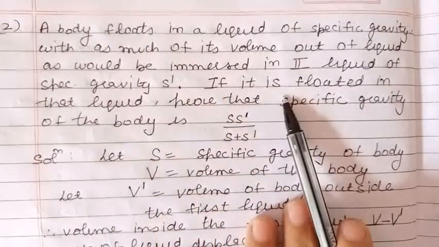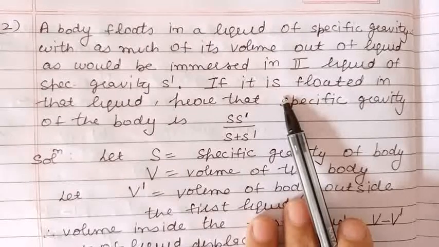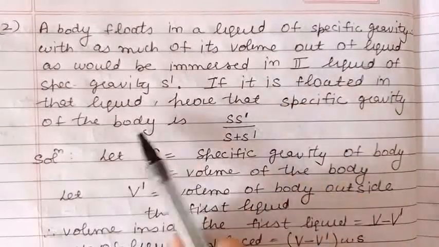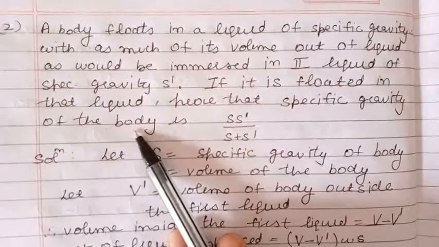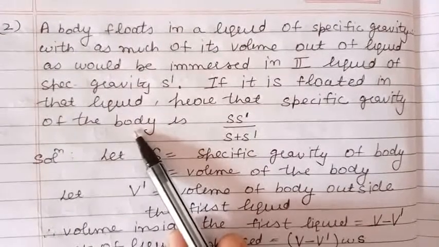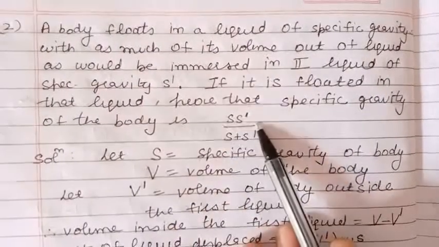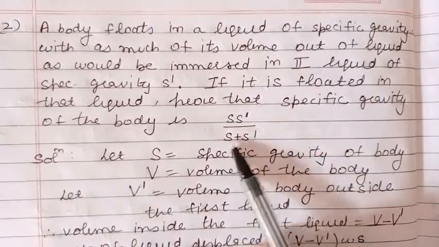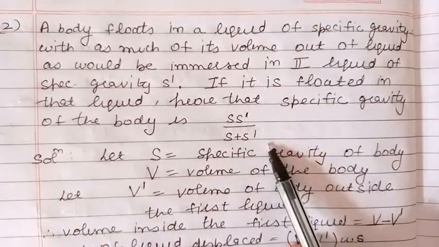If it is floated in that liquid, we are to find the specific gravity of the body, and we are to prove that this is given by S into S dash upon S plus S dash.